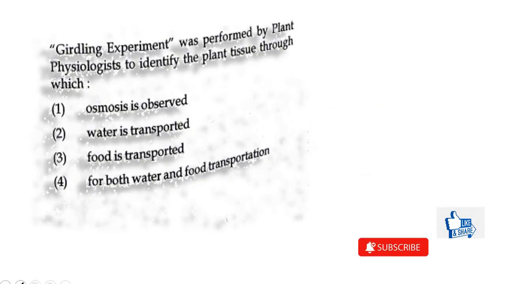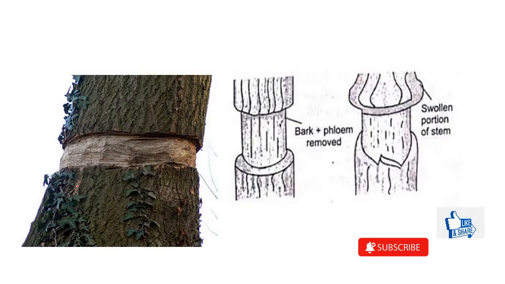Next is this question. Girdling experiment was performed by plant physiologists to identify the plant tissue through which of the following. So they're asking, this girdling experiment was performed to identify which of the functions of this plant tissue. So after this experiment, it was found that food is transported through phloem, to identify the plant tissue through which food is transported. So they were able to find out the tissue through which food is transported. So this is how a girdling experiment is done.